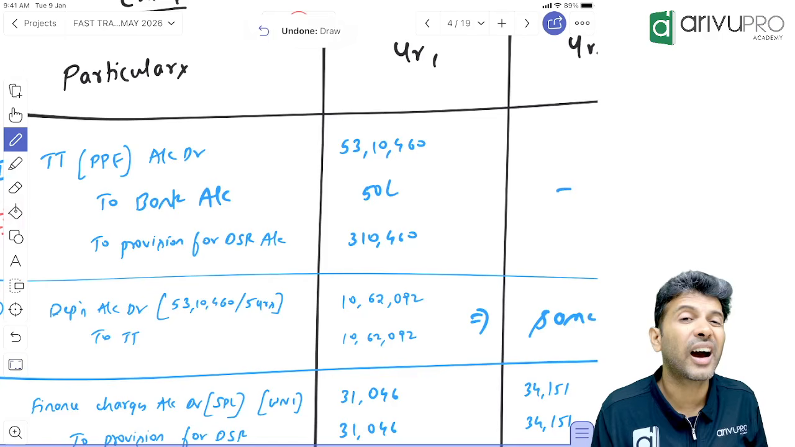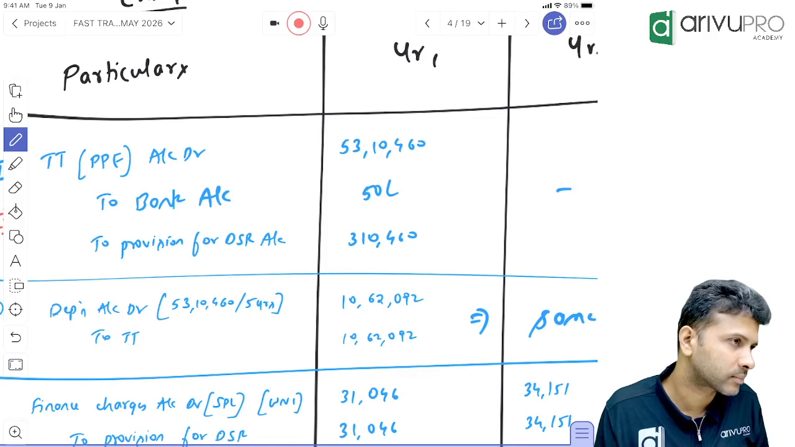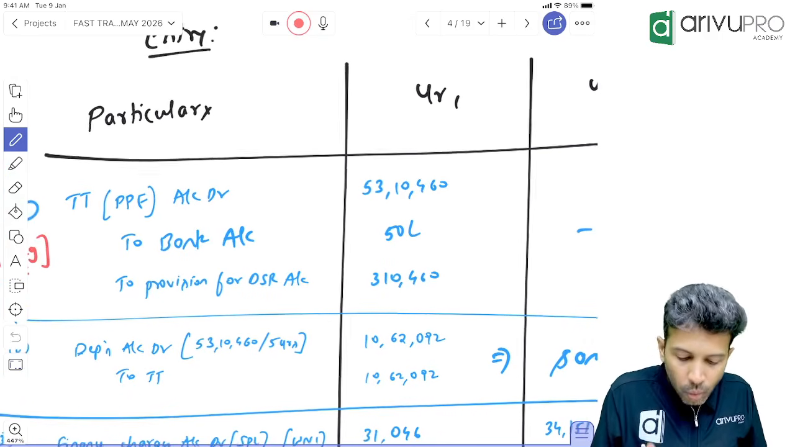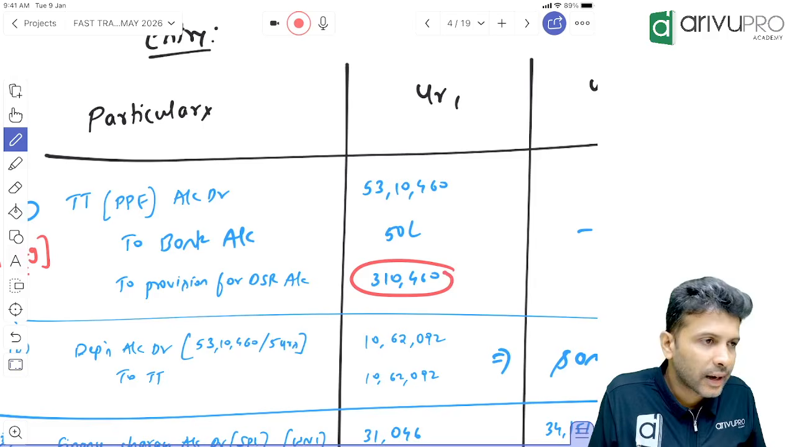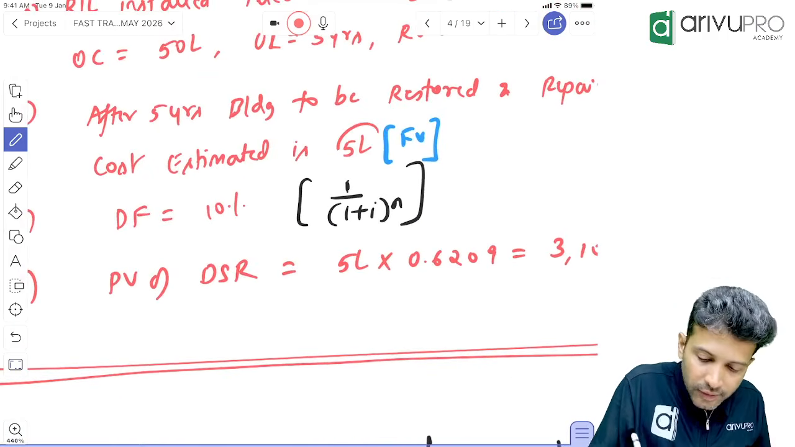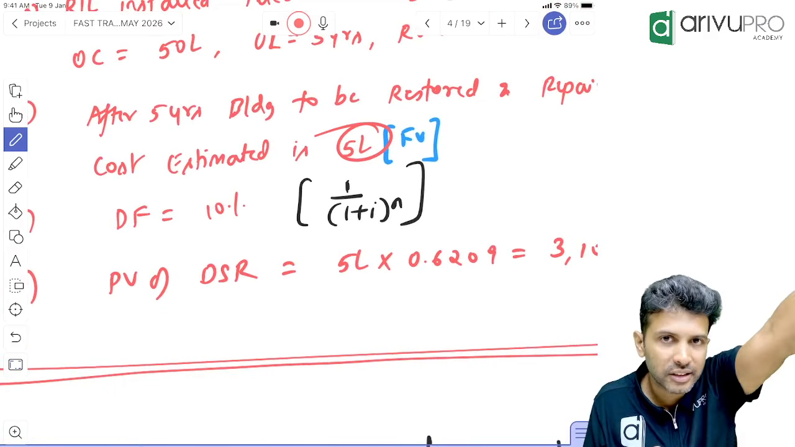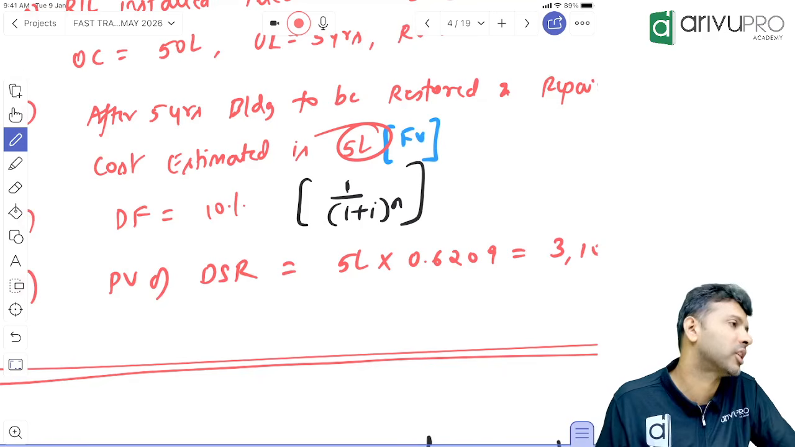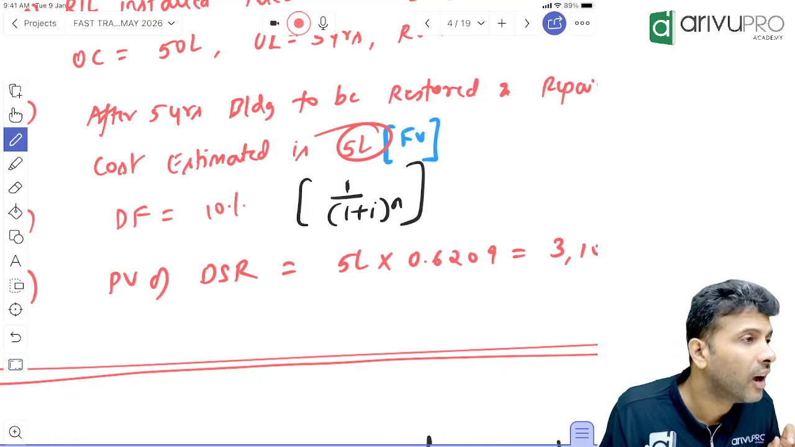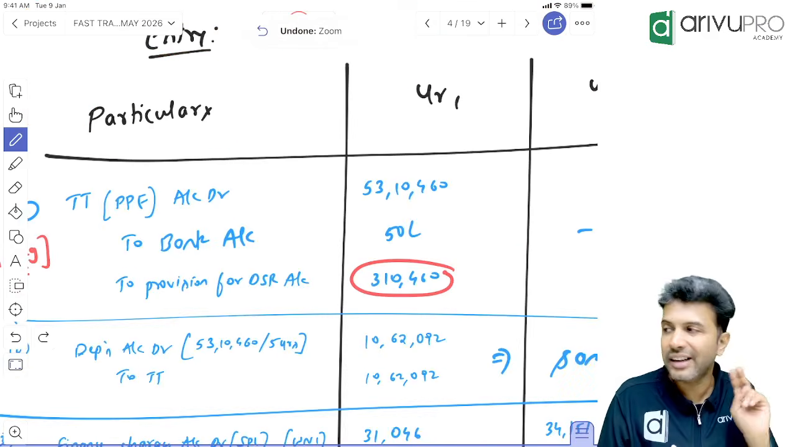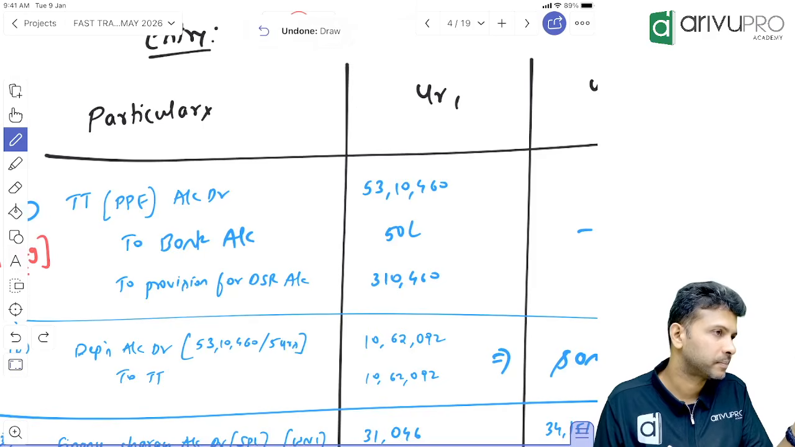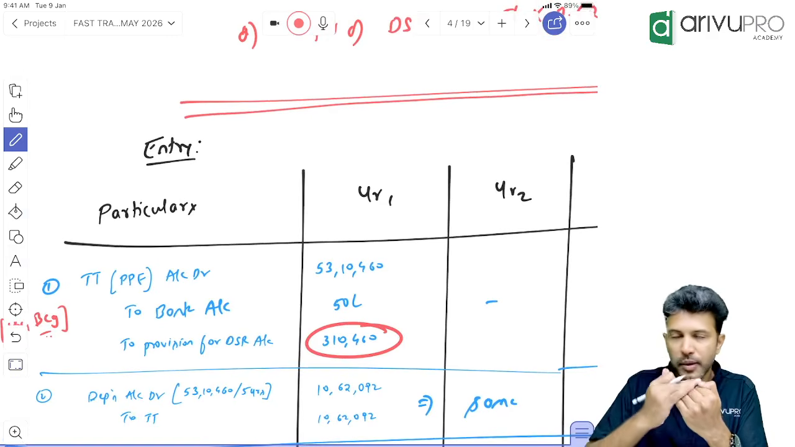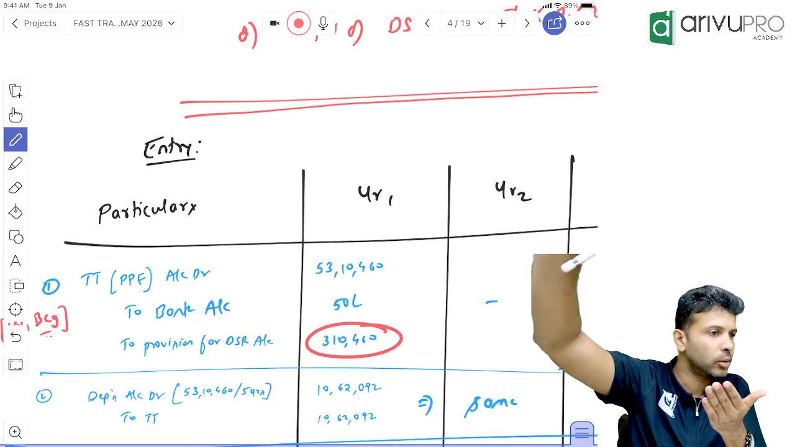This we call as unwinding of interest accounting. What is it? Unwinding of interest. So basically, what is the present value? 3 lakh 10. What is the future value? 5 lakh. The difference between present value and future value is time value of money's interest charges. That interest charges will be transferred to P&L. You'll capitalize only how much? 3,10,460. The difference between present value and future value will be transferred to P&L account.